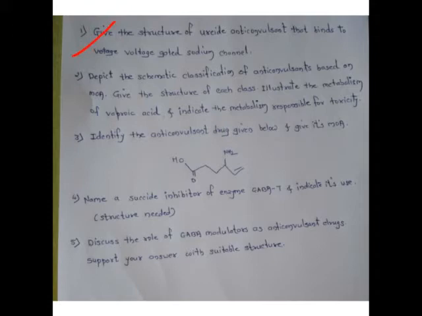Next question, give the structure of a ureide anticonvulsant that binds to the voltage gated sodium channel. So among sodium channel drugs you can write phenytoin, or hydantoin derivatives, they can bind to the sodium channel. So write down the structure of hydantoin. Example phenytoin you can write down.